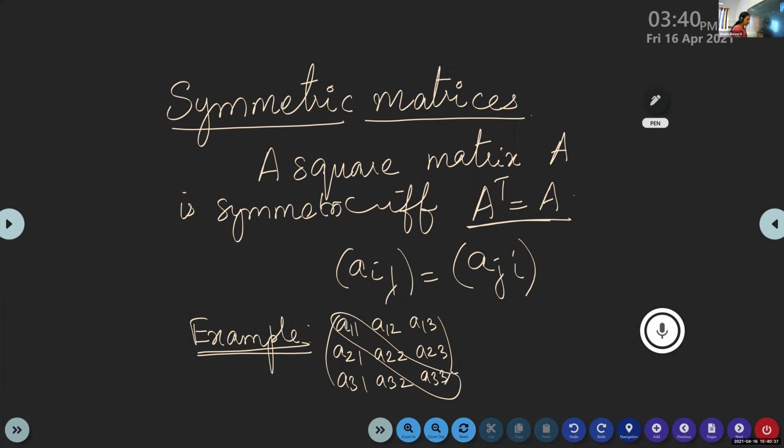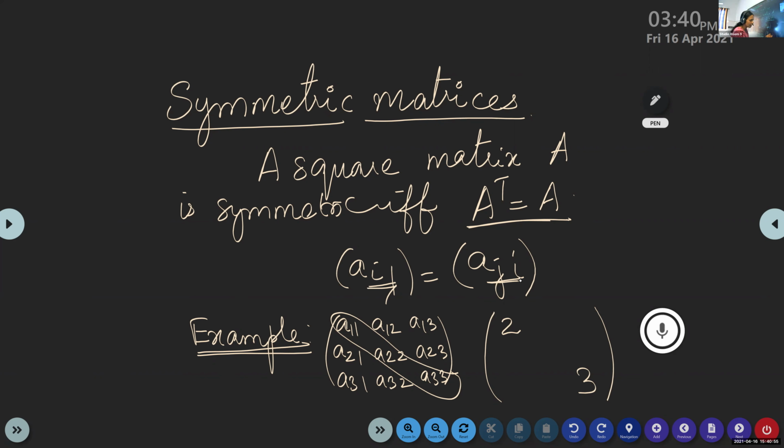So whenever we write an example for a symmetric matrix, suppose it is a 2 by 2 matrix, I'll write the diagonal entries first, 2 and 3. For the remaining, Aij will be the same as Aji.